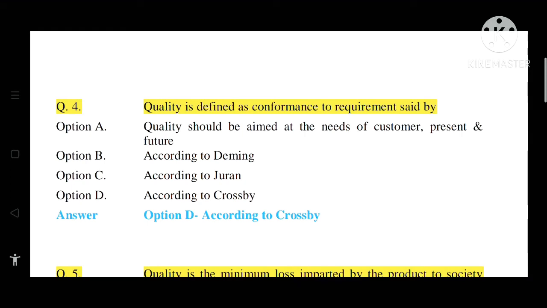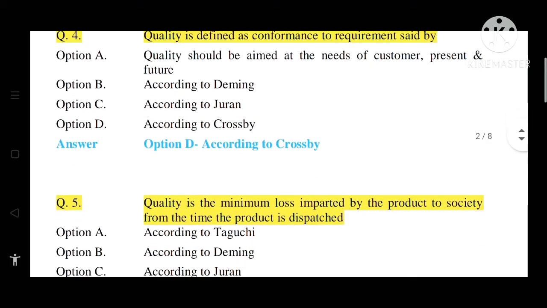So option A and option B are the same. Option A is according to Deming. So option A and B are not correct for question number 4. Option C is according to Juran. That is also not correct. So the correct answer is option D, that is according to Crosby. Conformance to requirements set by Crosby. So option D is correct.